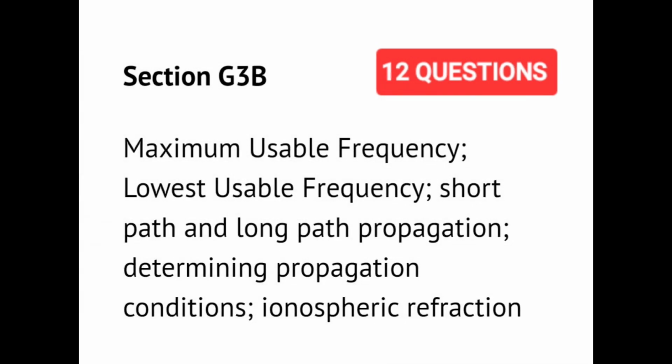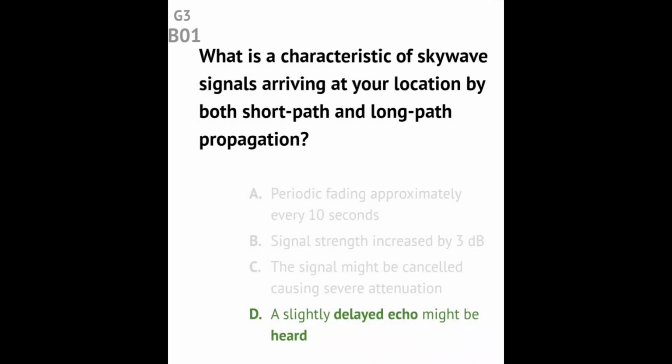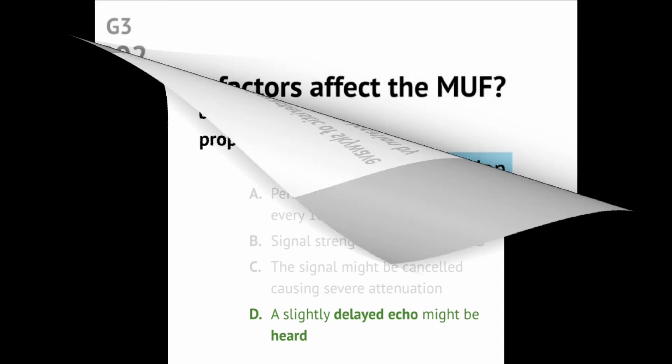Section G3B. Maximum usable frequency, lowest usable frequency, short path and long path propagation, determining propagation conditions, ionospheric refraction. Question G3B01. What is characteristic of skywave signals arriving at your location by both short path and long path propagation? Answer. A slightly delayed echo might be heard.